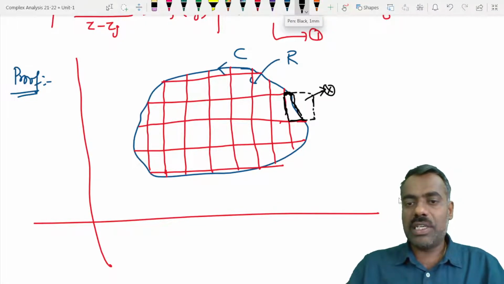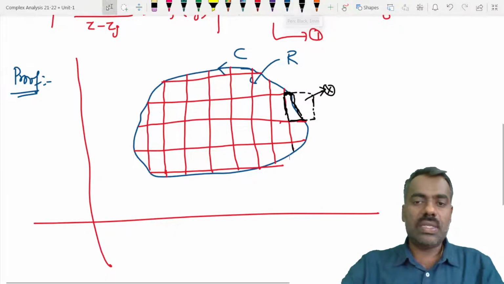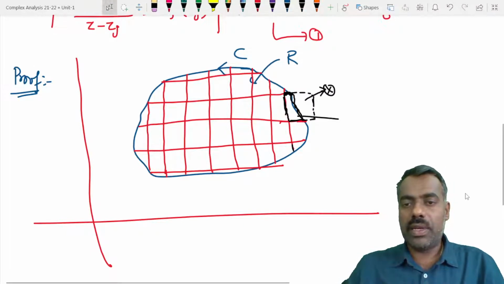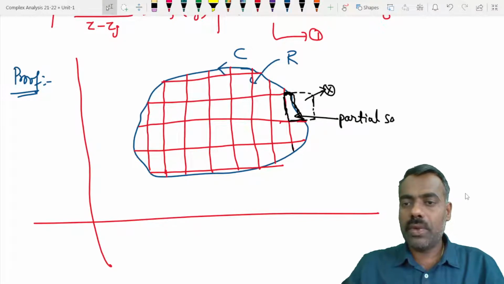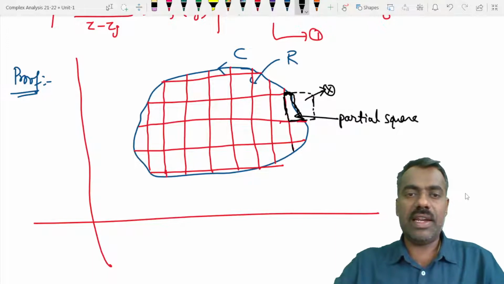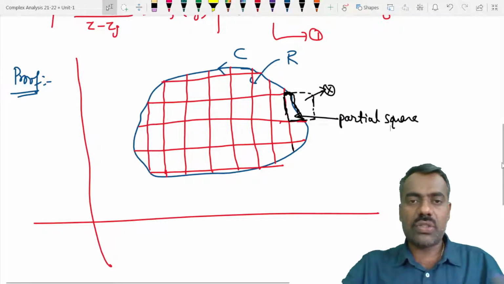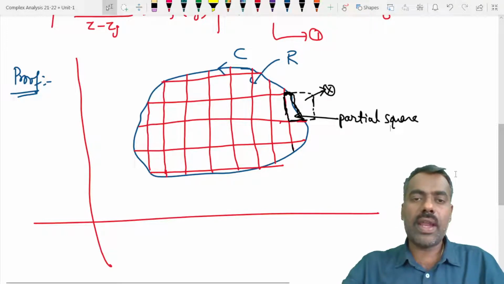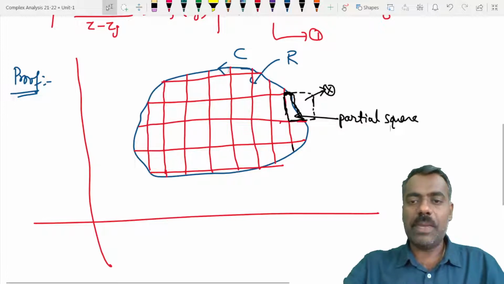So this is a partial square, this is a partial square, and whatever we are having inside, the complete ones, are full squares, or you can just call them squares. If you want, you can write this as a partial square. So we consider only the part of that square which belongs to R. That we call a partial square. So if we now say square, it means that it is either a square or a partial square. We can easily check that we can cover R with finitely many of these.